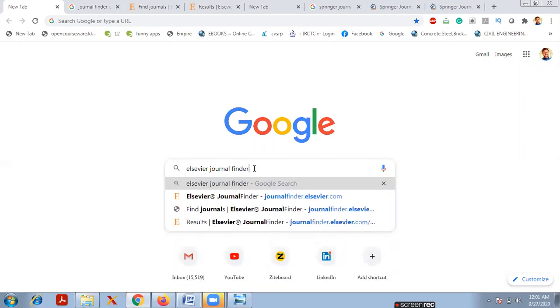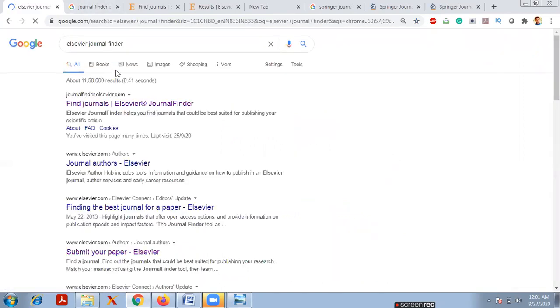Please type Elsevier Journal Finder or Journal Finder Elsevier, whatever keywords you enter here. Click on enter. Here you will get journalfinder.elsevier.com, the first link, which is the Elsevier Journal Finder link. Now click on the Elsevier Journal Finder link.